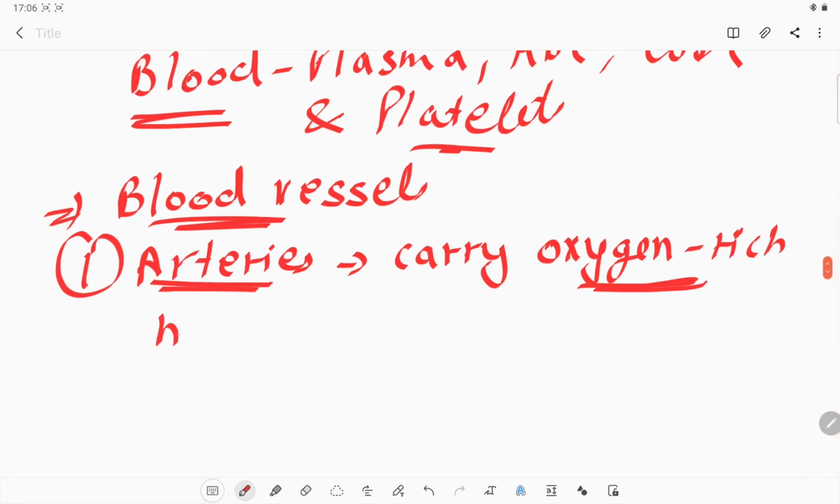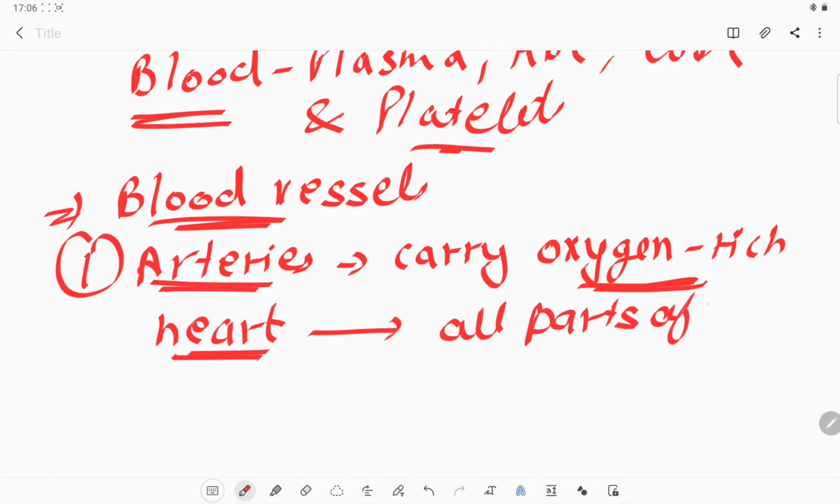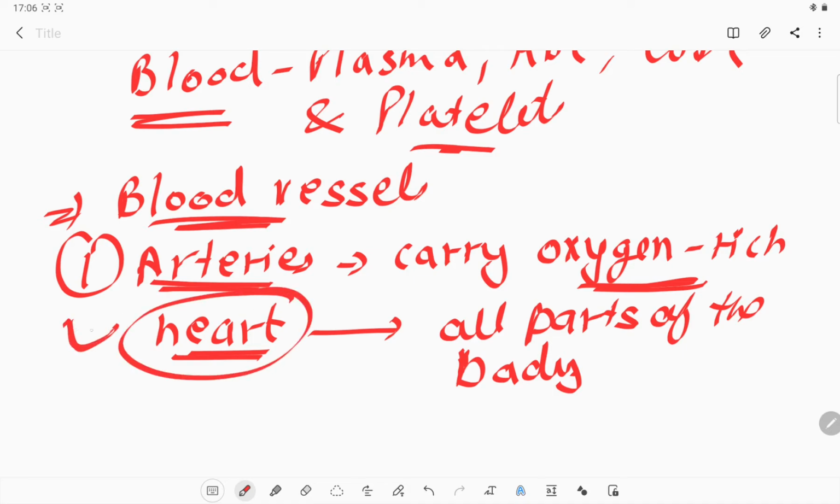Okay, and from where will it take the oxygen rich blood? From the heart to all parts of our body. Okay, so the transport process is quite similar: it always takes the blood from the heart and gives it in this direction only to the other body parts.